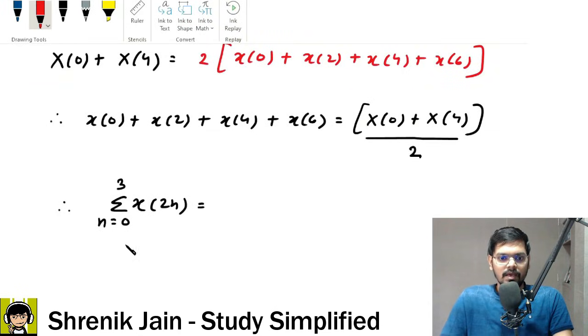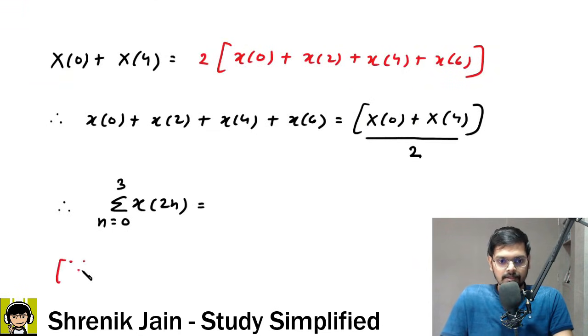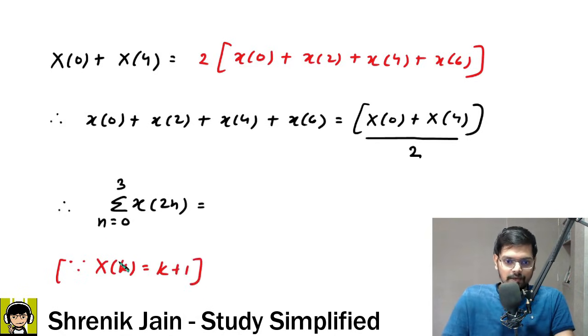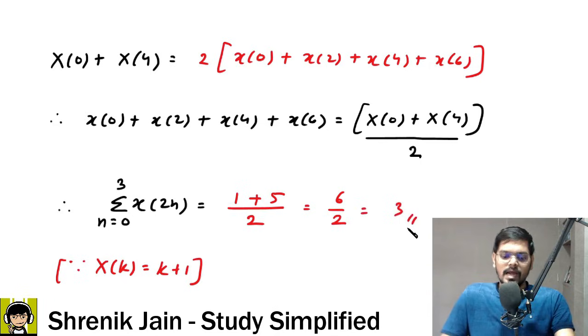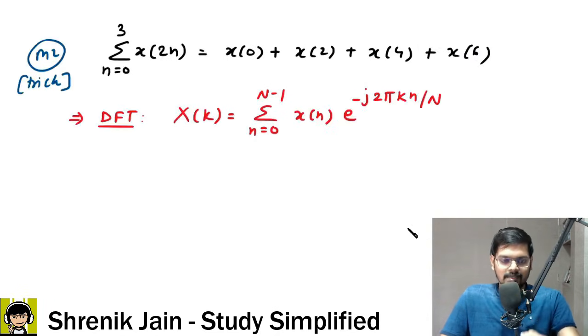Since capital X of k is equal to k plus 1, can I say when k is 0, this function becomes 0 plus 1, which is 1. When k is 4, this function is 4 plus 1, which is 5, and then divide by 2. So 6 by 2, the answer is 3. That fast you can get the answer, provided you know this kind of analysis trick.